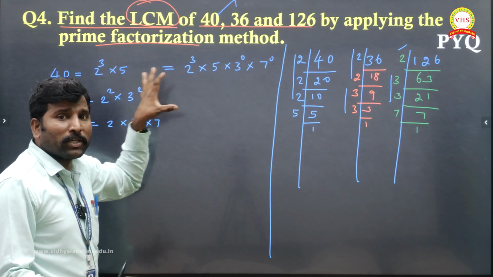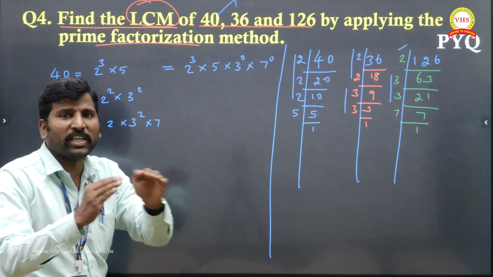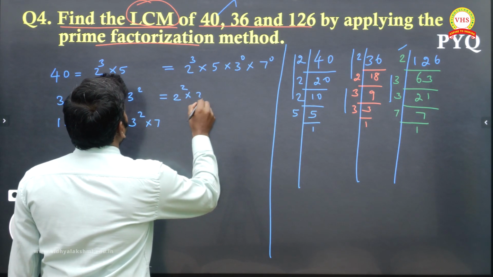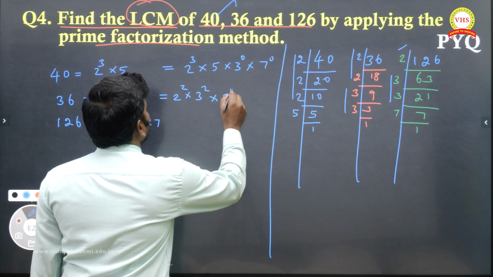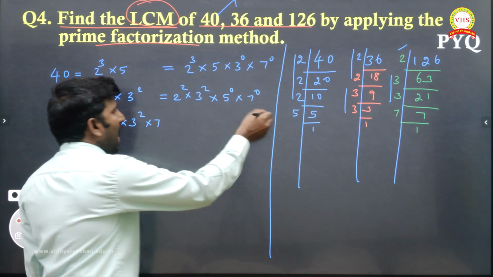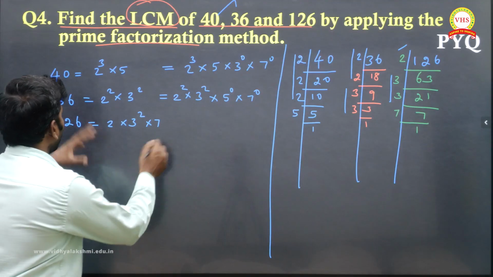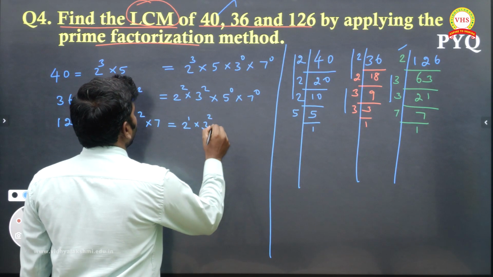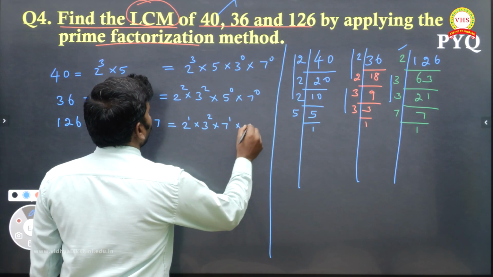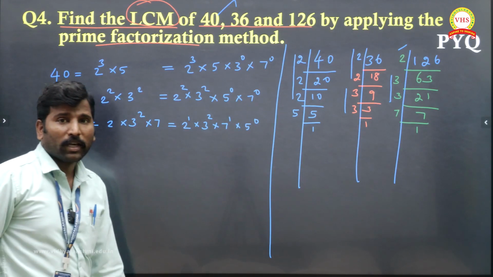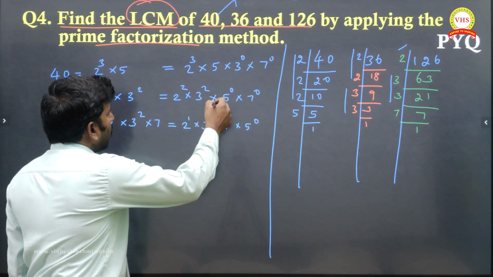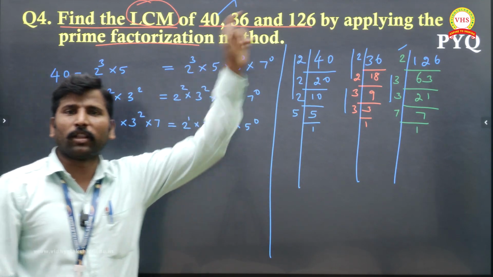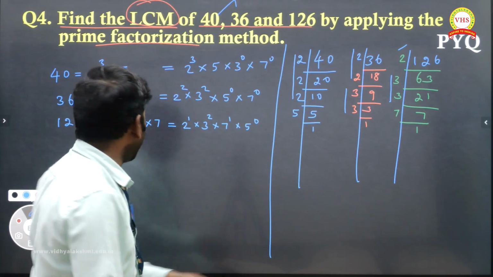Because all the numbers should appear in all three. Then it will be very easy to find. And this also, 2 power 2, 3 power 2 and 5 power 0, 7 power 0. Whichever is not there, you mention it. All the numbers should appear. Now 2 power 1, 3 power 2, 7 power 1 and 5 power 0. See, now 2, 2, 2 and 3, 3, 3, 5, 5, 7, 7. All the numbers we have in all the prime factorizations. Now it is very easy to move.